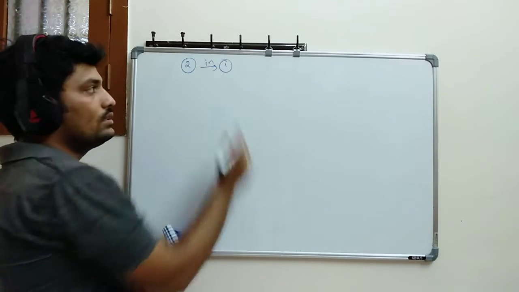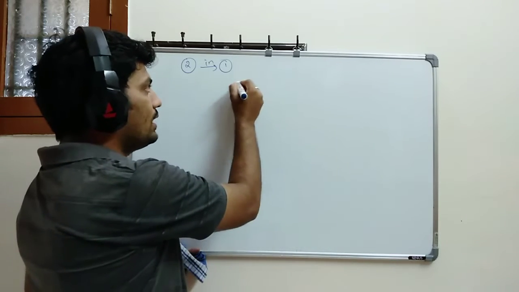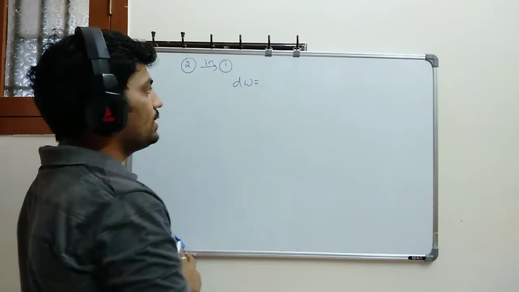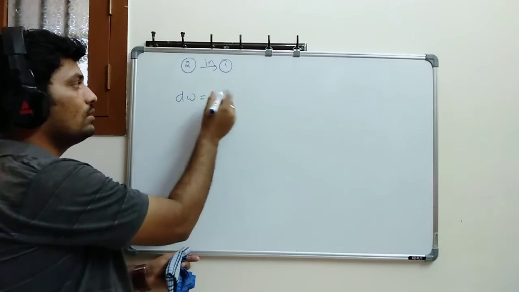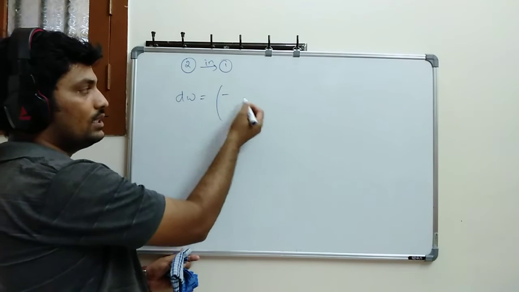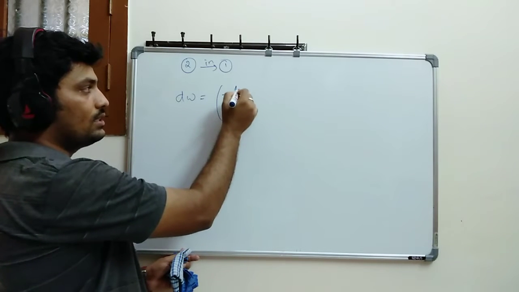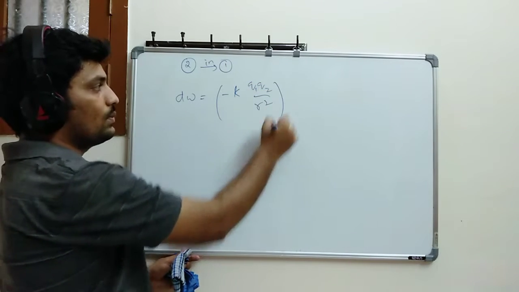So if I do 2 in 1, then what can I get here? I can write dW is equal to, F is nothing but, minus K into Q1 Q2 divided by r square.